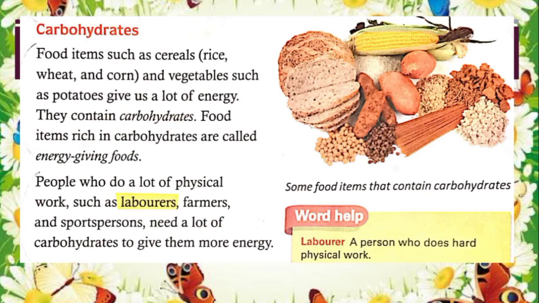Next, people who do a lot of physical work such as laborers, means a person who does hard physical work, farmers and sports persons need a lot of carbohydrate to give them more energy.